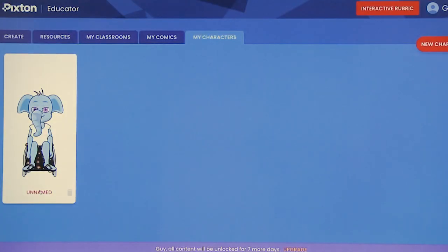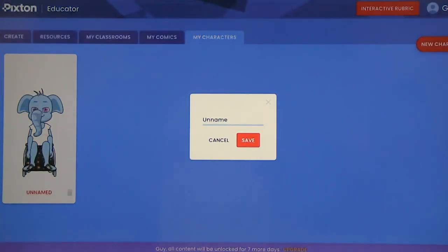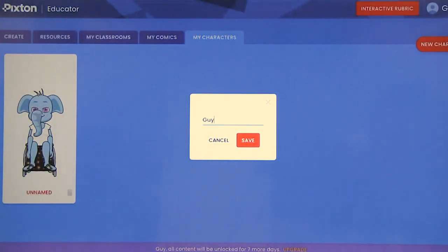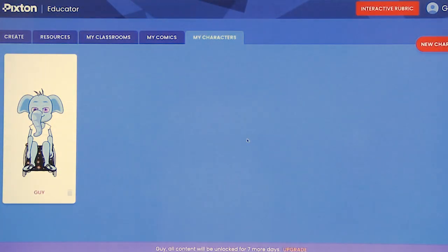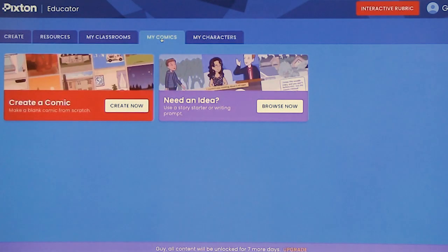All right, so I've got an unnamed avatar, and I will name it. Obviously, it's me. And obviously it does not have to be you. You can create a full cast of characters. Okay, so I have a character. What happens next? You can make a comic. All right, so let's see.